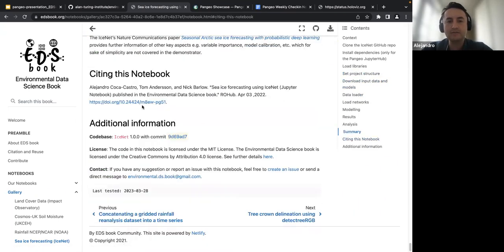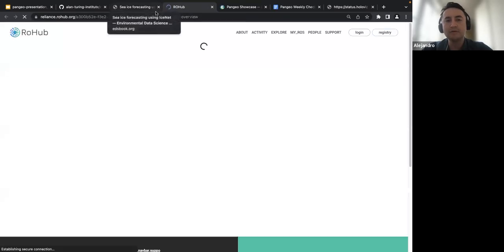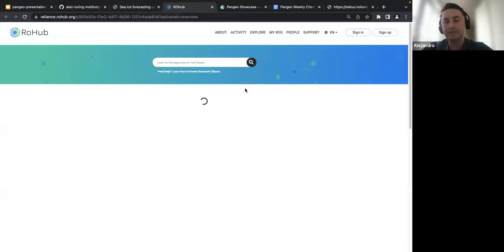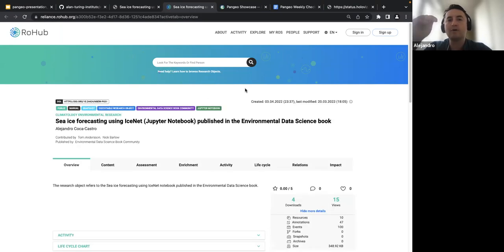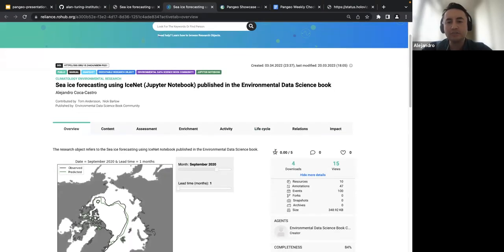At the end, if you open this citation, this DOI, it will take you to this platform that I mentioned about, Rohu. And Rohu is a platform that allows us to map the whole life cycle of the research object. In this case, this is a DOI, but we have a more living object of this.